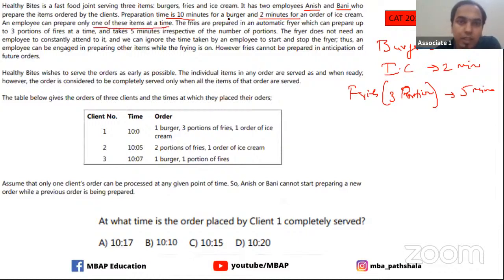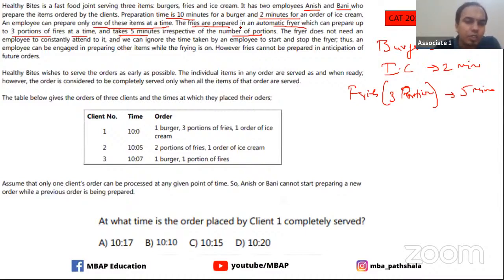Okay, so he or she can prepare either burger or ice cream. Fries are prepared in an automatic fryer. Three portions of fries at a time can take 5 minutes, irrespective of the number of portions. So whether you are doing one portion of fries or three portions of fries, it basically takes 5 minutes. You must have seen that in McDonald's.